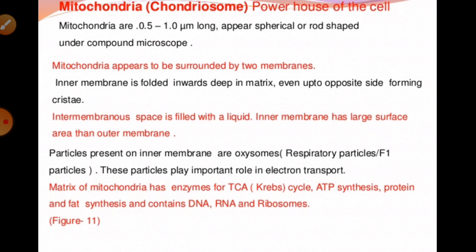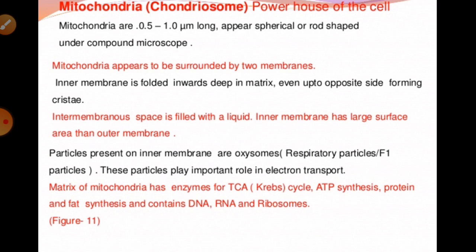Especially, aerobic respiration takes place in the mitochondria of eukaryotic cells. That's why it is also known as the powerhouse of the cell, and cellular energy is produced in the formation of ATP.